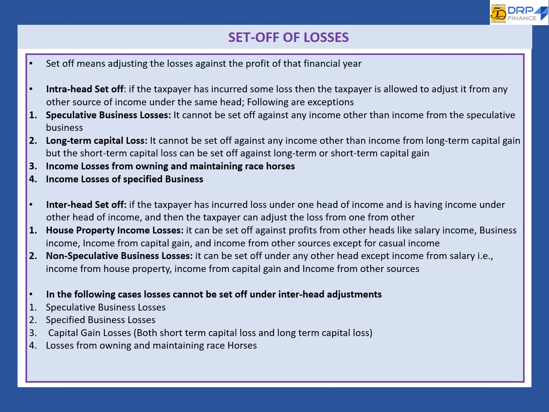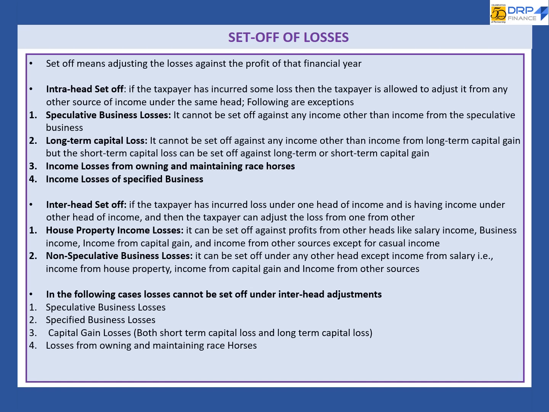First of all, there is intra-head set off. If the taxpayer has incurred some loss, then the taxpayer is allowed to adjust it from any other source of income under the same head. Following are the exceptions: speculative business losses, long-term capital losses, losses from owning and maintaining racehorses, losses of specified businesses.